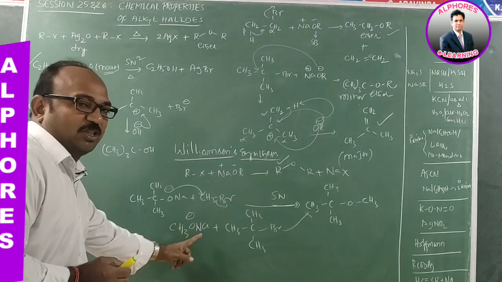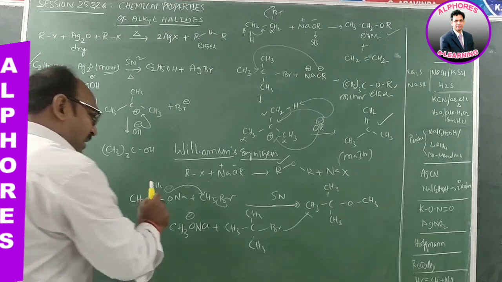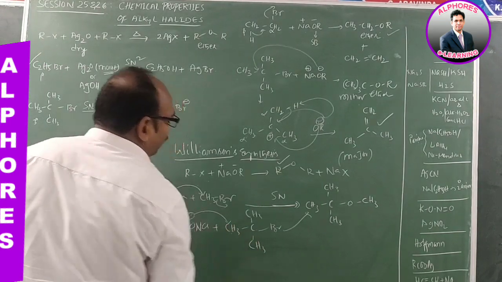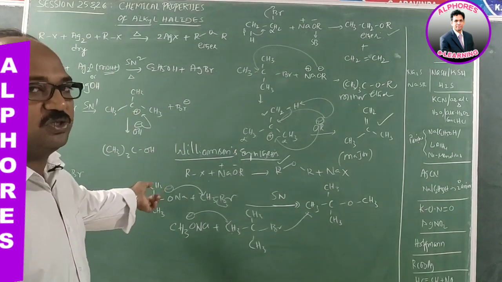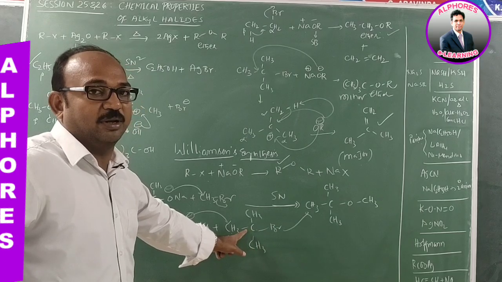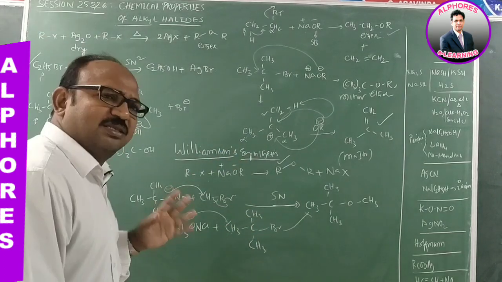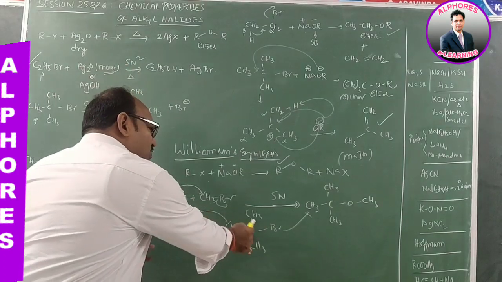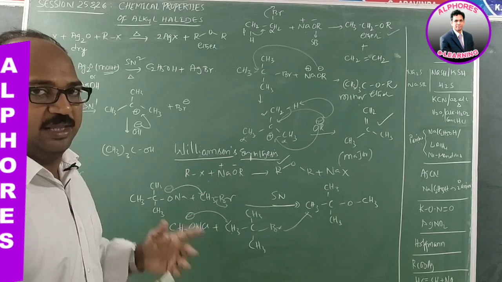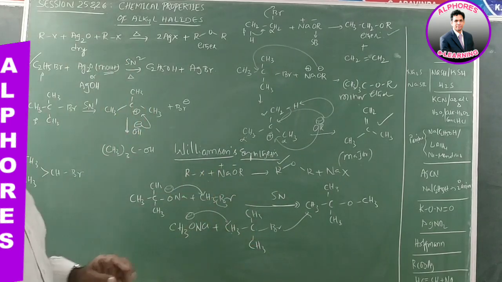Whereas in this case, methoxide ion is also a strong base, and it prefers to attack the adjacent carbon containing hydrogen, because it cannot approach the halogen or leaving group containing carbon. In such a case, you are not supposed to get only the substitution product; rather, the elimination product is possible.